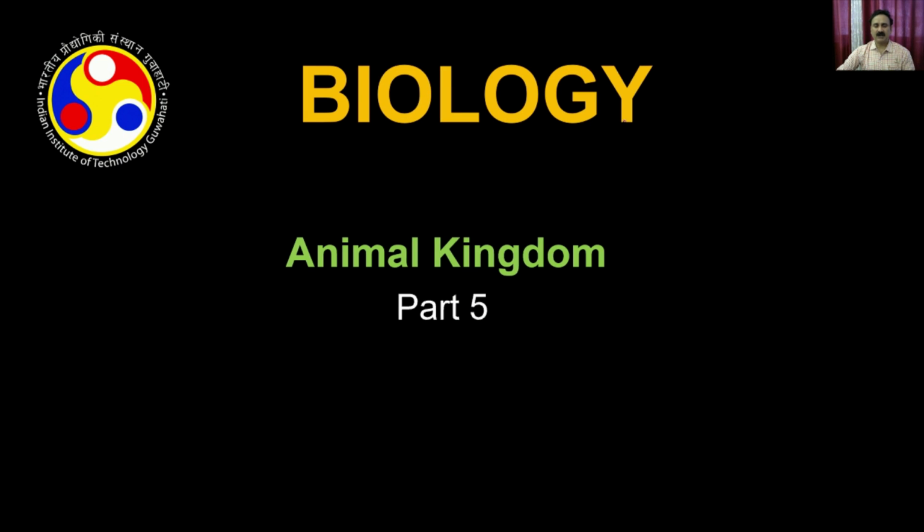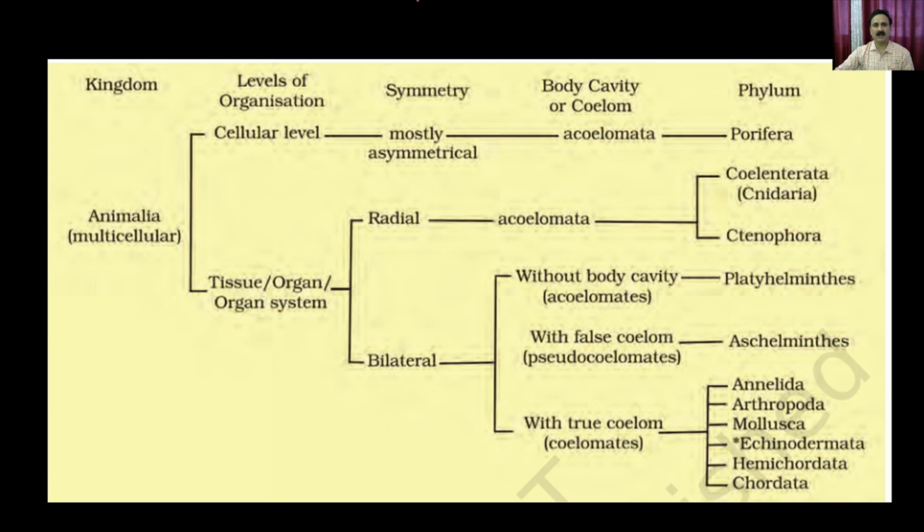So within the Animal Kingdom, we discussed the different criteria and characteristics of the organisms belonging to the animal kingdom. In the previous lectures, we also discussed the criteria for classifying the animal kingdom. These criteria could be the level of organization, symmetry, and body cavity or coelom, and in that context, we discussed the different types of phyla.